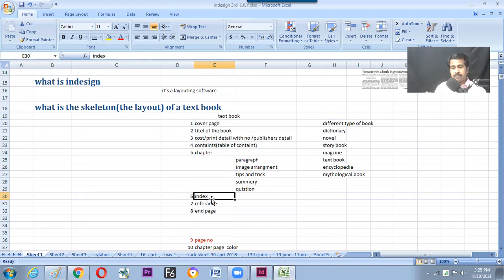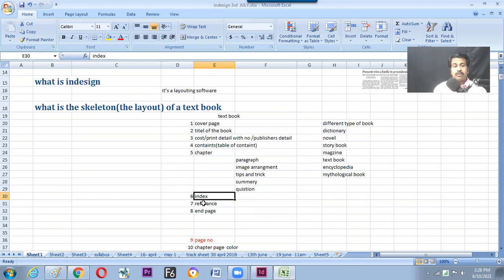Let us take an example where it is used. In a physics book, there are different chapters like heat and sound. But Kelvin is a word related to science, related to a particular chapter. But in which chapter is Kelvin, the temperature counting unit? We don't know whether it is sound related or heat related. Then how to search? The index will help us search the word at the end of the book. So hope we have now understood what an index is, how it is arranged at the back, and where it is going to help us.